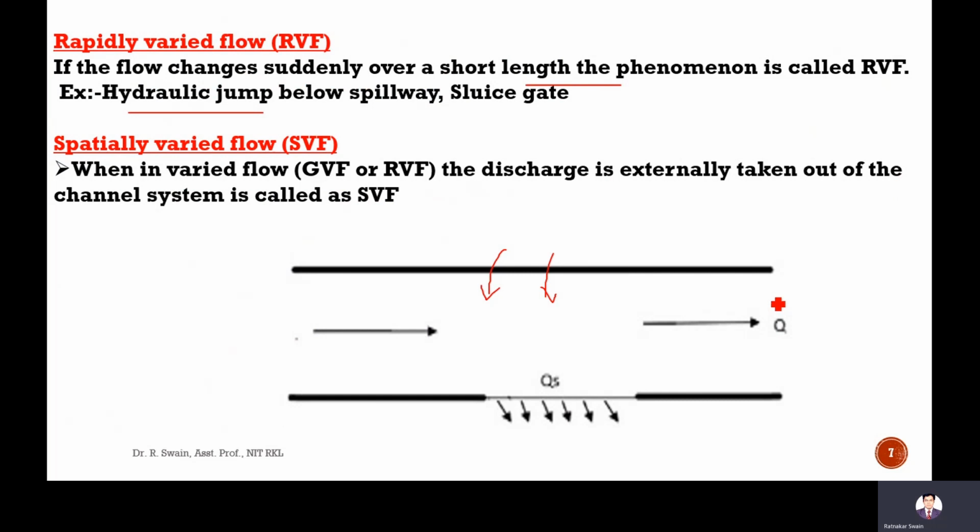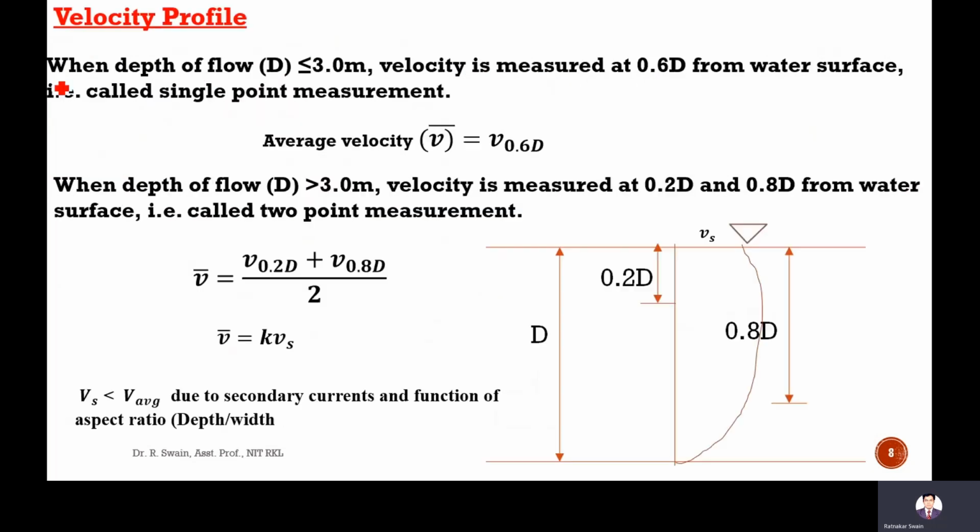Velocity profile. This is the depth of flow, this is the channel, this is the bottom bed of the channel. If the depth of the flow is less than 3 meters, the velocity is measured at 0.6 times depth from the water surface, which is called single point measurement.